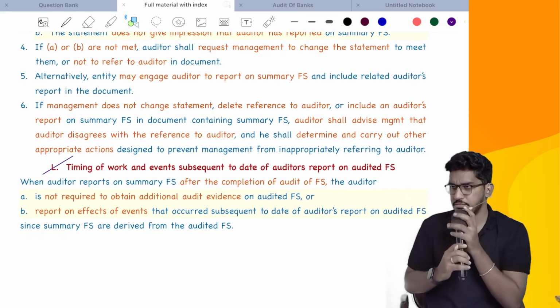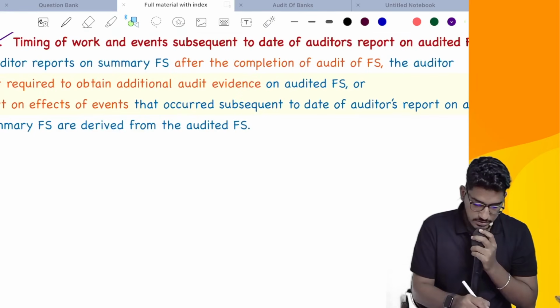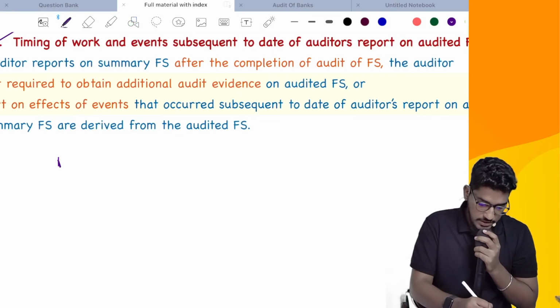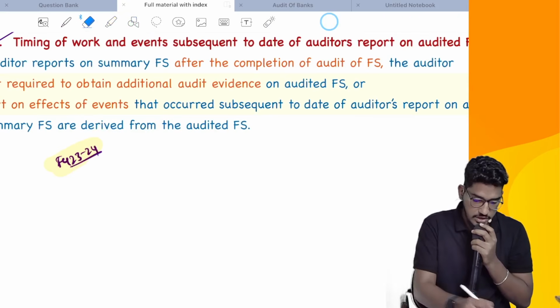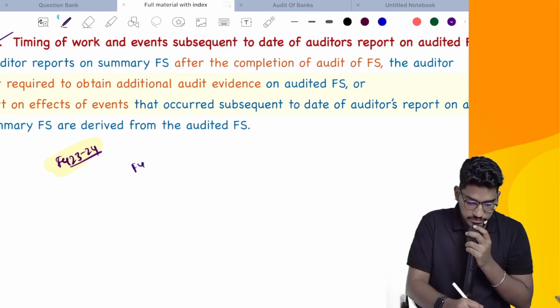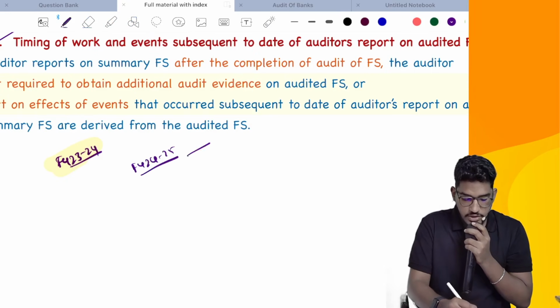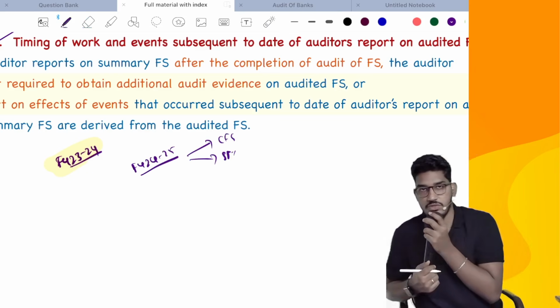I will try to explain it with a simple example. Say, for example, you are doing the audit for the financial year 23-24, or let us take the relevant year, financial year 24-25. You are doing the audit of complete financial statements also, and you are doing the audit of summary financial statements also.